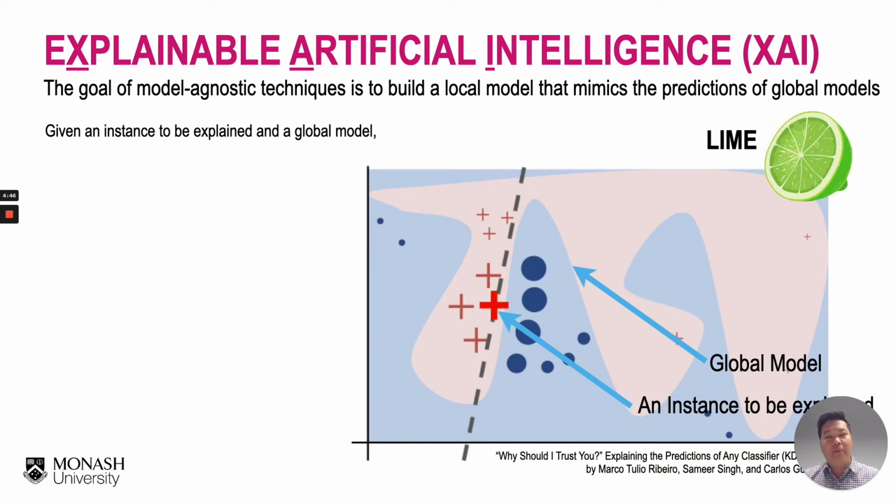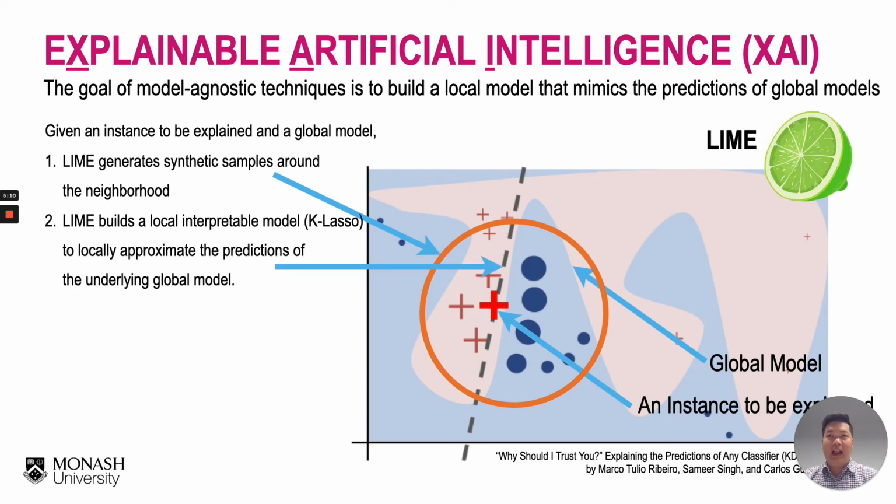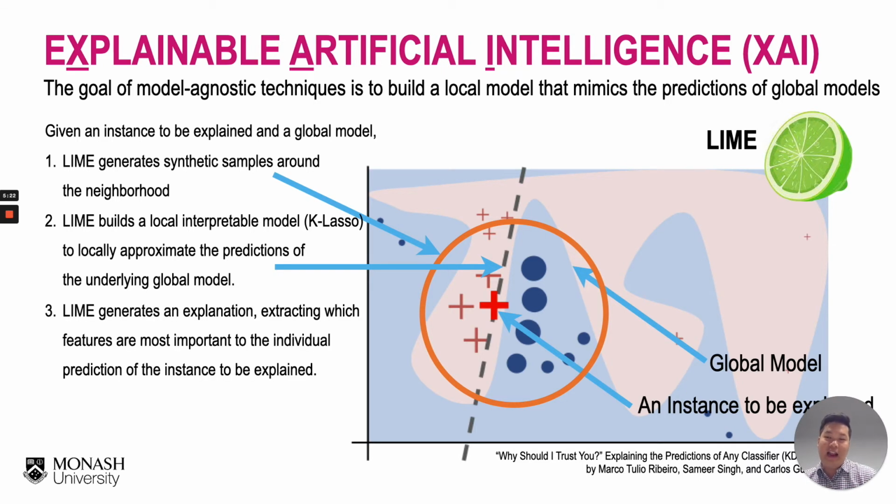The goal of the LIME model-agnostic technique is to build a local interpretable model that mimics the predictions of the global model. So, given an instance to be explained and a global defect model, LIME performs the following steps. First, LIME generates synthetic samples around the neighborhood, and then LIME will build a local interpretable model, or a K-LASSO model in our case, to locally approximate the predictions of the underlying global model. And then LIME will generate an explanation by extracting which features are most important to the individual prediction of the instance to be explained.